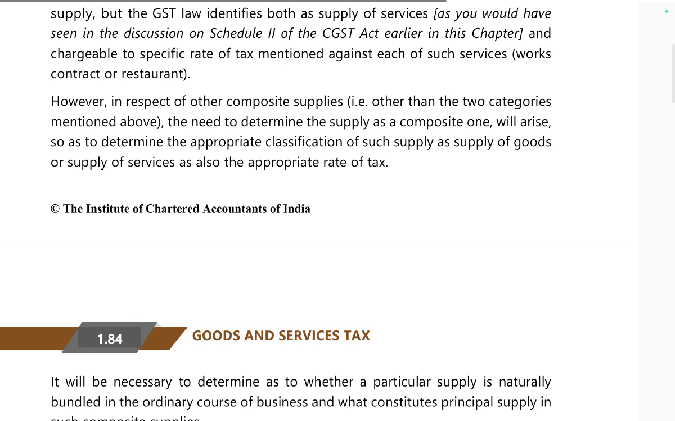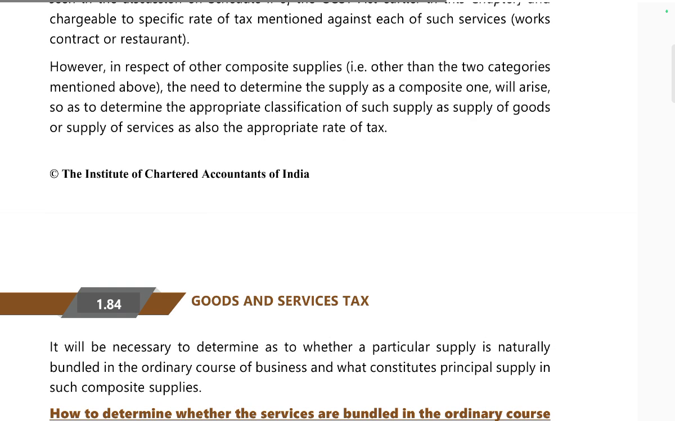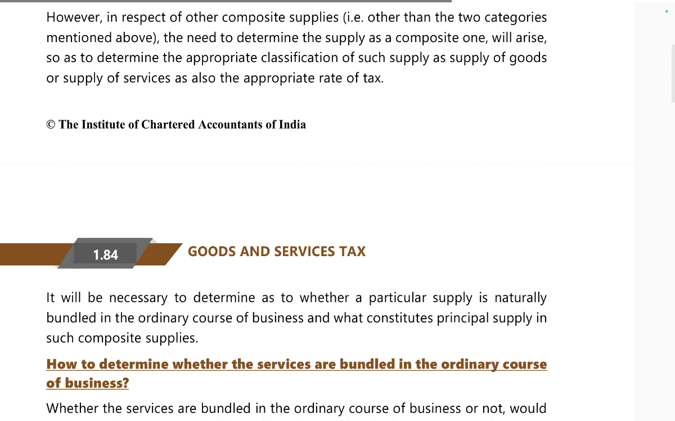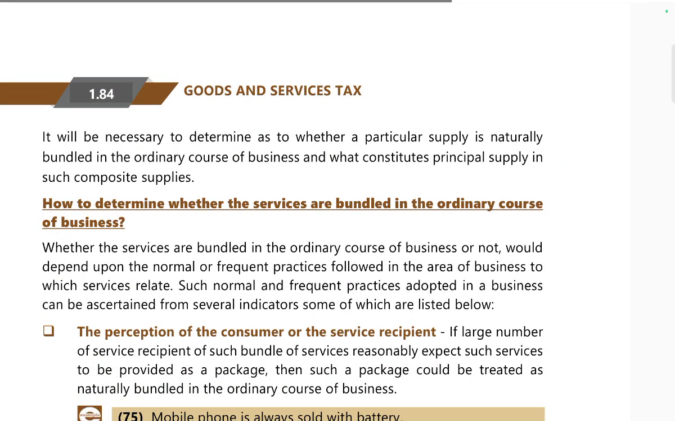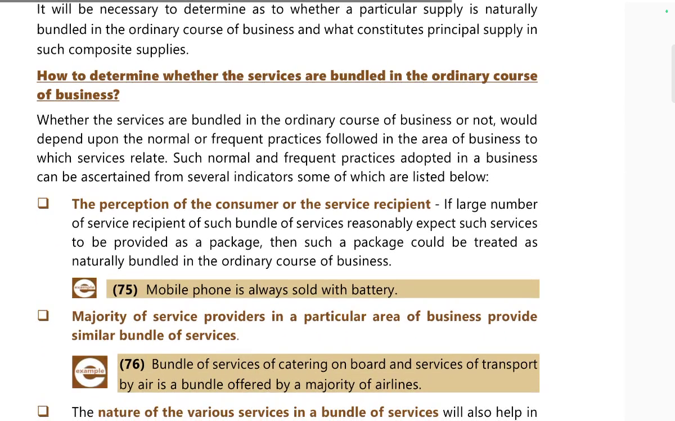However, in respect of composite supplies other than the two categories mentioned, one needs to determine the supply as composite, which arises so as to determine the appropriate classification of such supplies as supply of goods or supply of services, and the appropriate rate of tax. It will be necessary to determine whether the particular supply is naturally bundled in the ordinary course of business or whether it constitutes a principal supply of a composite supply.